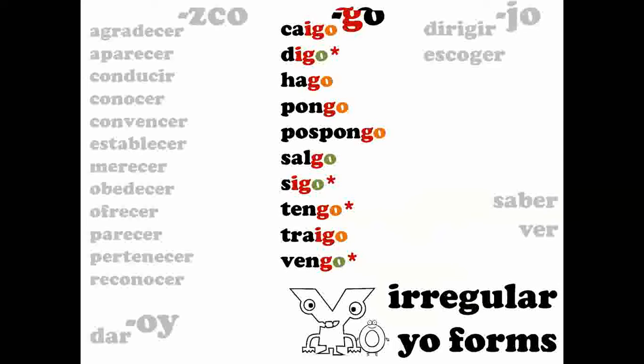Take a look at pospongo, just a real quick piece of information here. If it has a prefix like pospongo, I postpone, it carries the same irregularity as the root. So pospongo, just like pongo, to put, place or set. I set the table, for example, pongo la mesa. Pospongo would be the same. Detengo, tengo, I detain, etc.